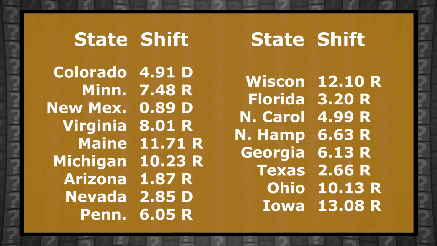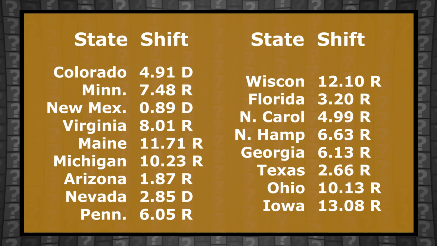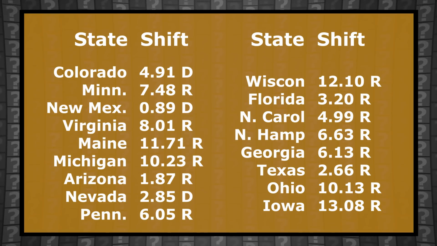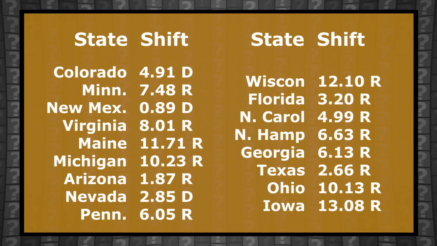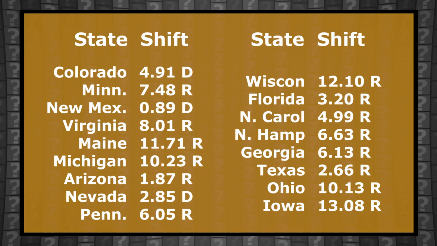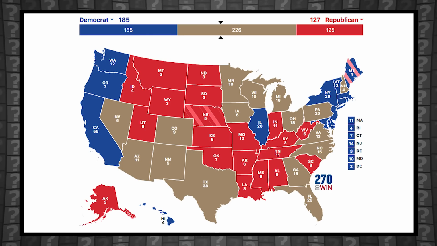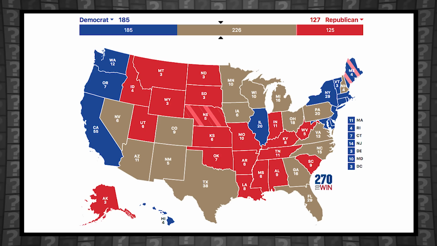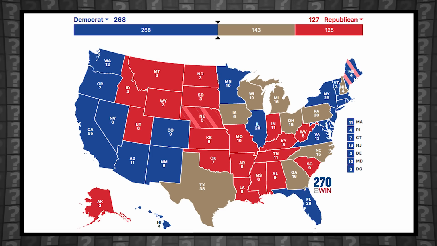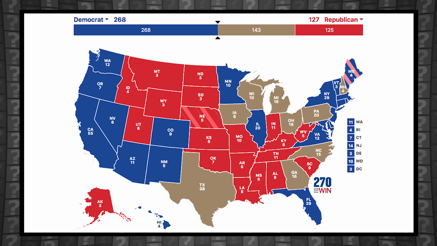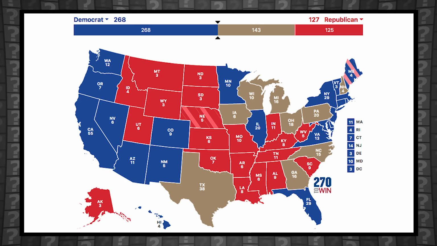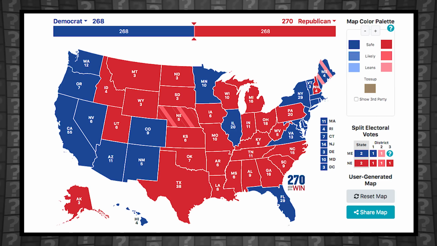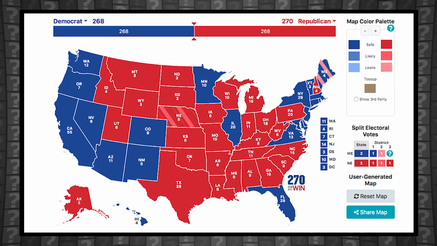So what if we had a repeat of 2016? What would happen if the results of the 2020 election shifted in exactly the same ways from current opinion polling between Biden and Trump? Well, if we experience the exact same polling average to election day shift as we did last cycle, Democrats would still hold on to Nevada, Arizona, New Mexico, Colorado, Minnesota, Virginia, and believe it or not, Florida. Trump would scoop up Texas, Georgia, North Carolina, Iowa, Wisconsin, Michigan, Ohio, Pennsylvania, and New Hampshire.